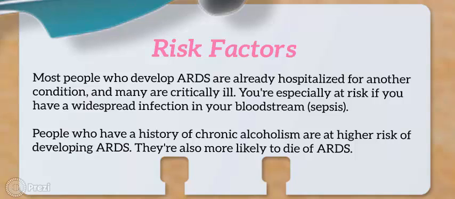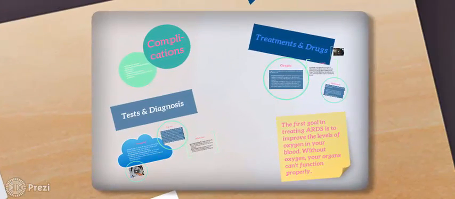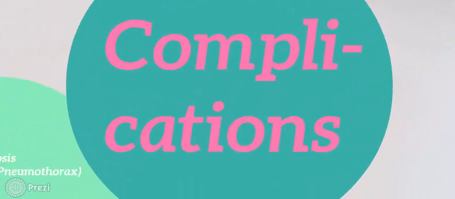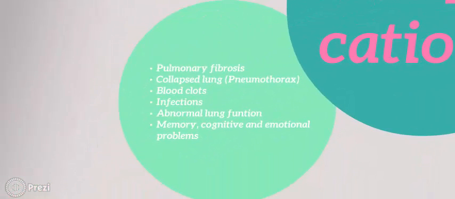Risk factors. Most people who develop ARDS are already hospitalized for another condition, and many are critically ill. You're especially at risk if you have a widespread infection in your bloodstream, which is sepsis. People who have a history of chronic alcoholism are at higher risk of developing ARDS. They're also more likely to die of ARDS. Complications. Some of the complications are pulmonary fibrosis, pneumothorax, blood clots, infections, abnormal lung function, memory, cognitive, and emotional problems.